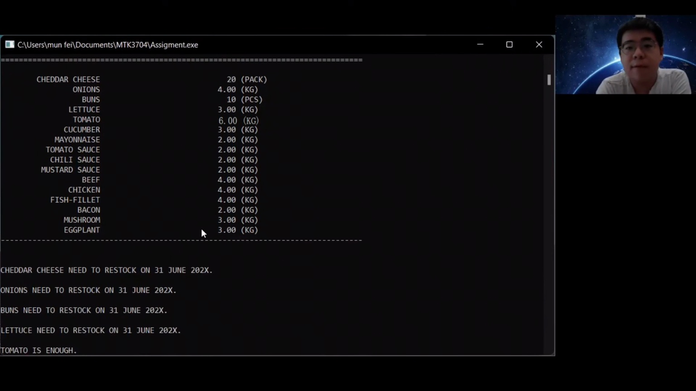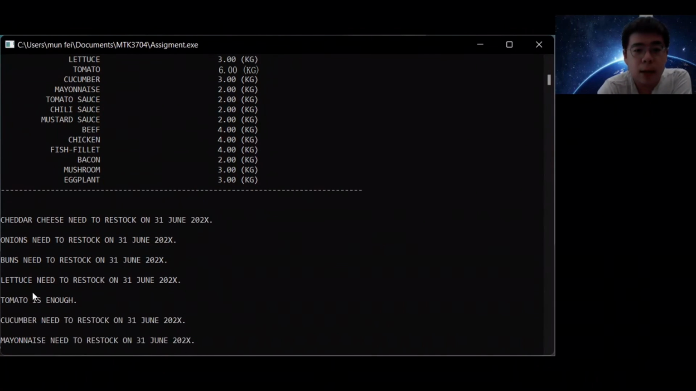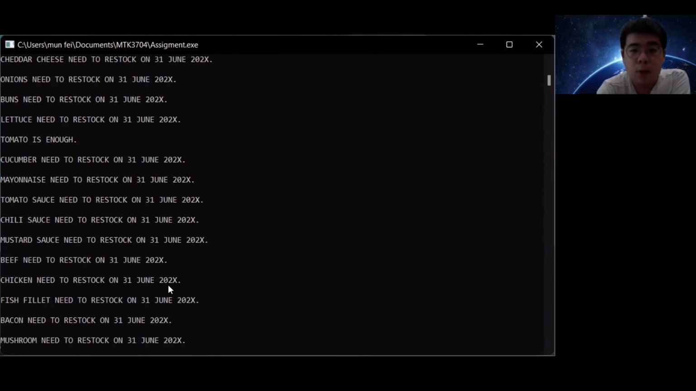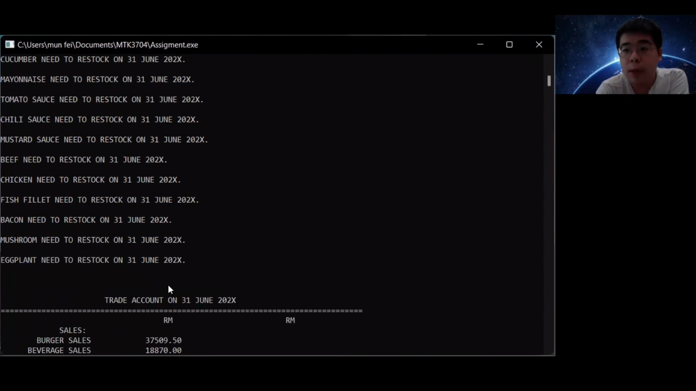And just now I said that if the stock can still cover a few days, then it will show up like the tomato: the tomato is enough. Whereas if it's not enough, it will say you just need to restock on June 202X. So this is for the part of stock remaining. This is the problem statement.